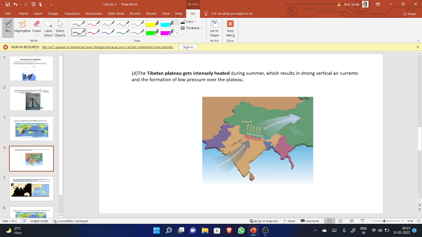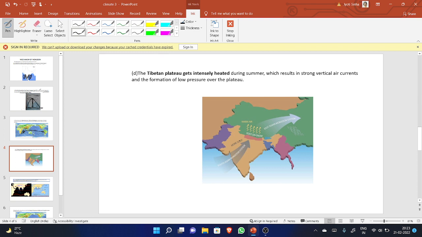Now, the Tibetan plateau gets intensely heated during summer. What happens in the summer season? The Tibetan plateau becomes hot, which results in strong vertical air current. Strong vertical air current. I think you are able to see. This is the strong vertical air current.